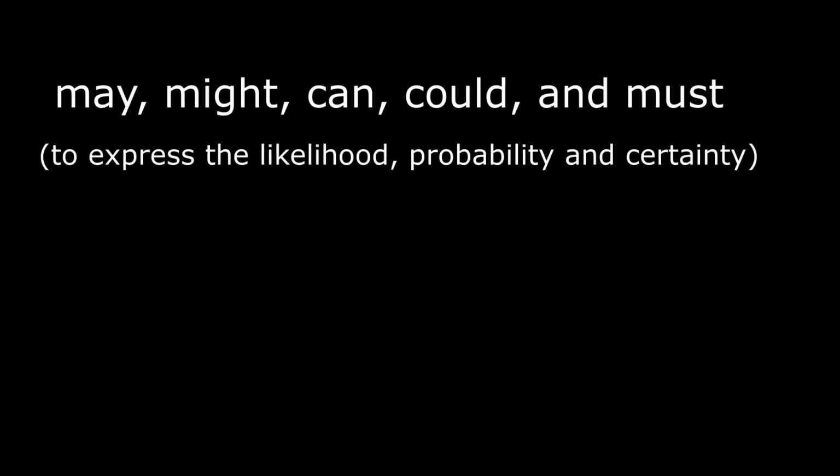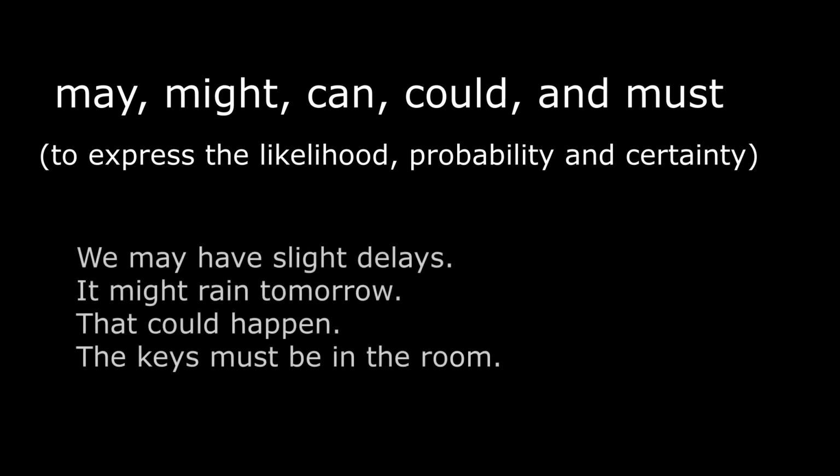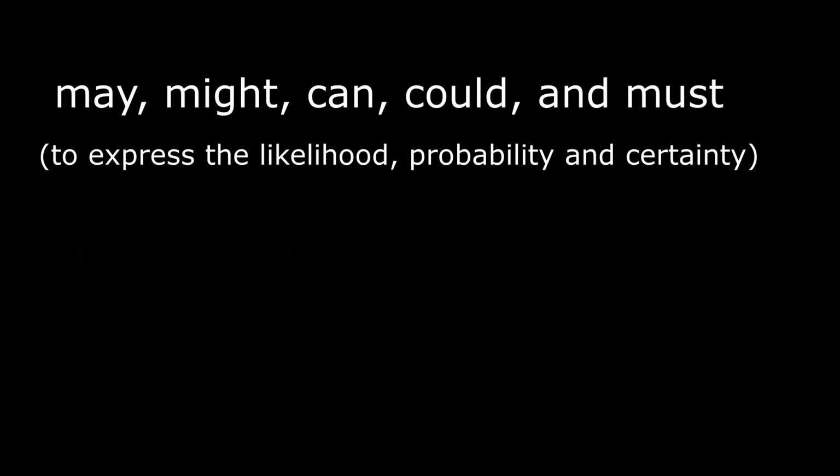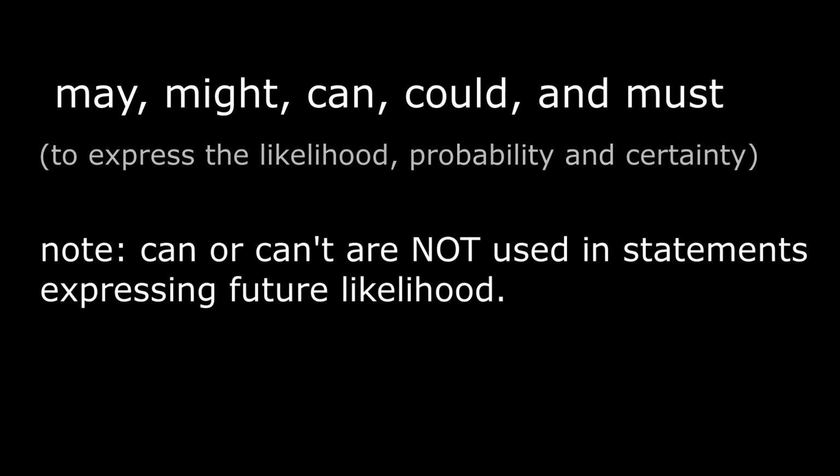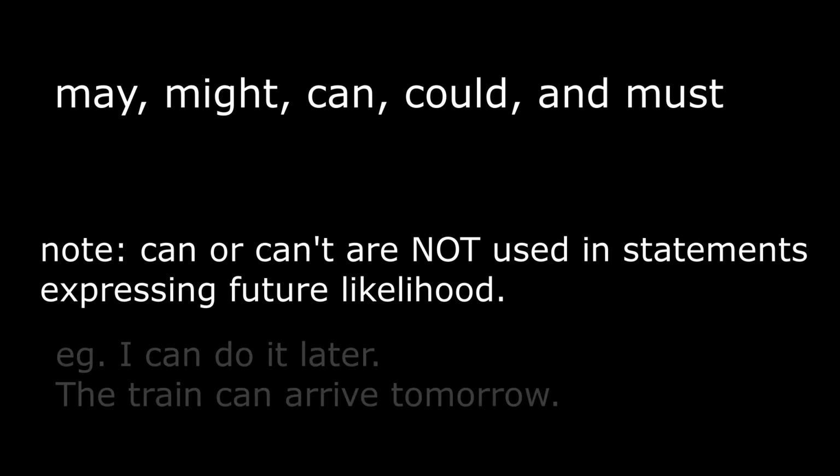May, might, can, could, and must are used to express the likelihood, probability, and certainty of something. For example, we may have slight delays. It might rain tomorrow. That could happen. The keys must be in the room. Just a note, we don't use can or can't to express future likelihood.